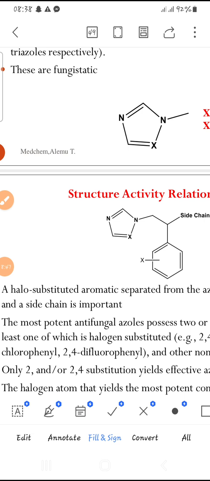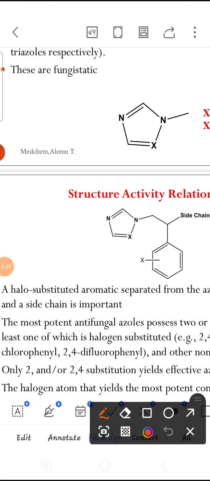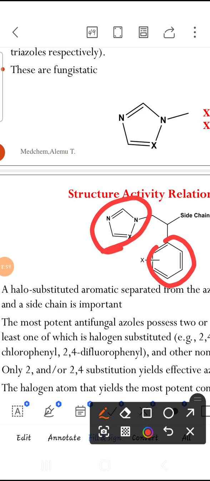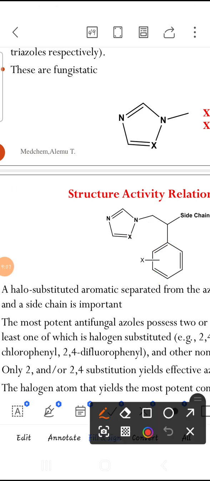The other very important thing that will affect the activity of many antifungal azoles is the distance between the halogen containing aromatic ring and the azole ring. That distance is critical for antifungal potency. Here we have two carbons, 1, 2.